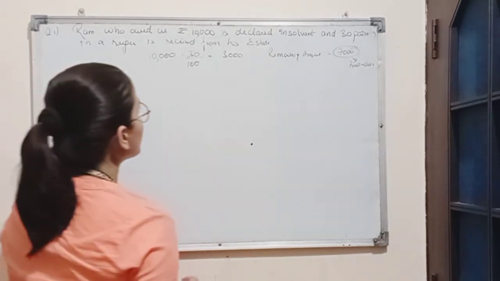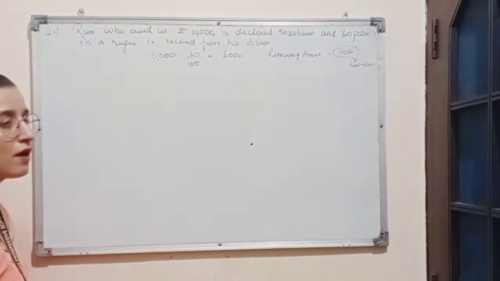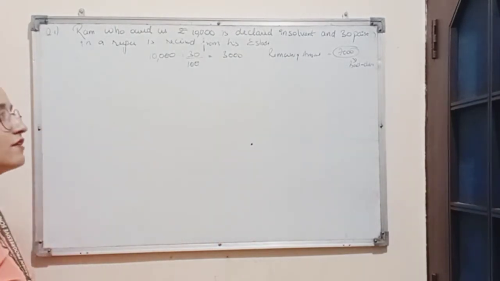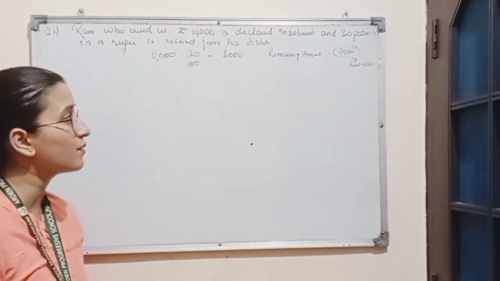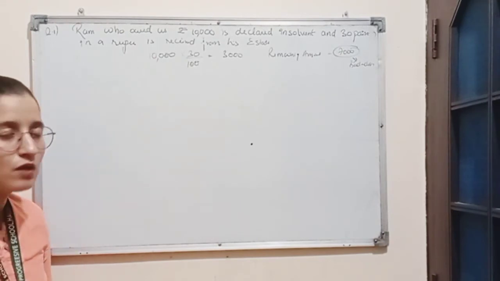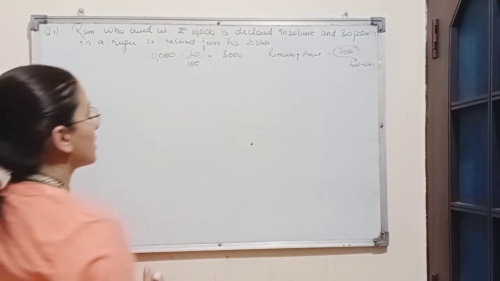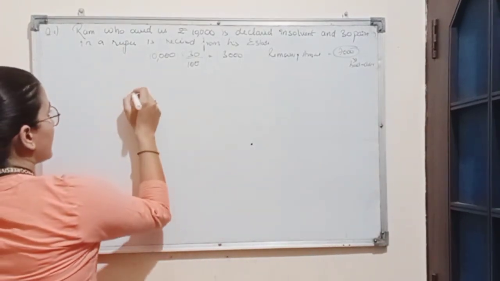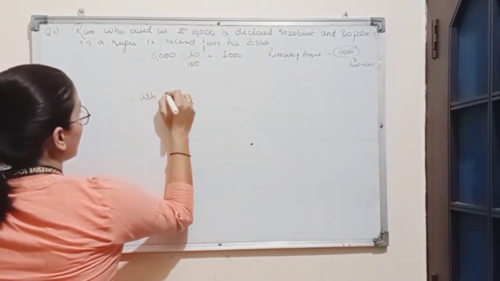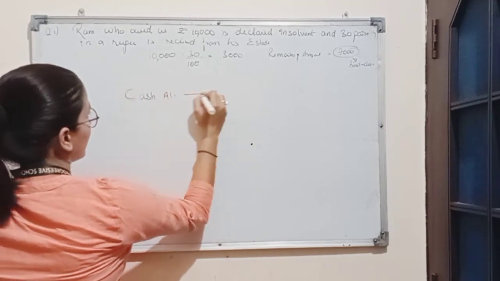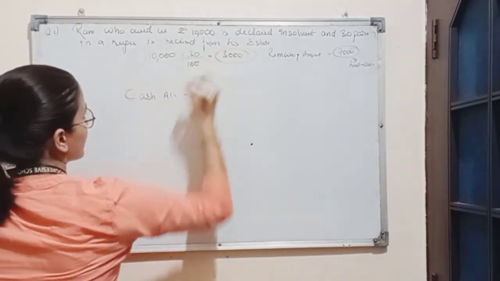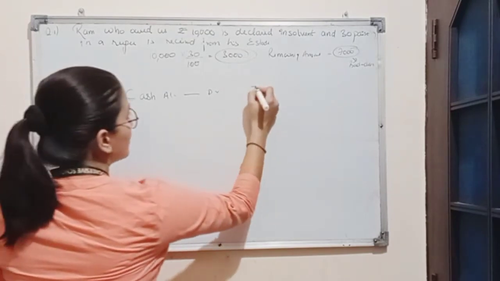We know we have received some amount of cash. We are receiving cash, that means cash is coming into the business. Cash is a real account. Rule for real account is debit what comes in, credit what goes out. So here cash is coming into the business, so we will be debiting the cash account. How much cash are we receiving from Ram? Rupees 3,000.